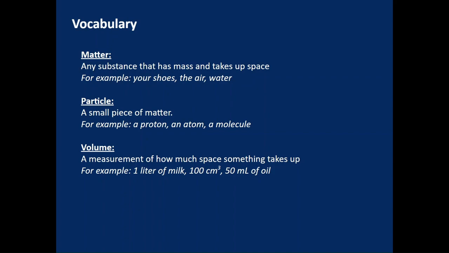So to review, we learned what matter is, right? Particles and volume. This is some of our vocabulary. Matter is any substance that has mass and takes up space. So basically all the stuff in the world is matter, right? A particle is a small piece of matter, super, super tiny. We can't see it. And then volume is a measurement of how much space something takes up. And there's examples for all of these, right? So you want to make sure you know what these words mean.